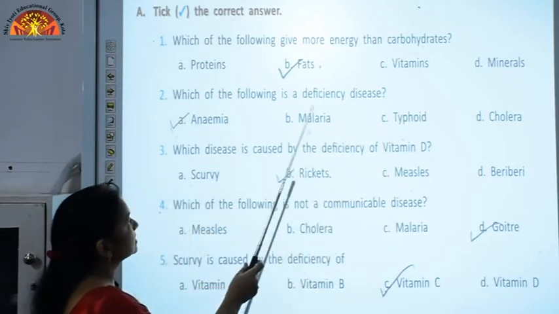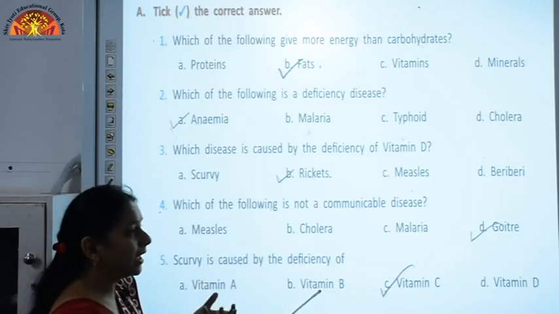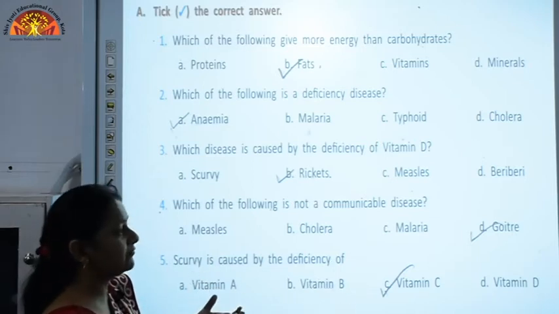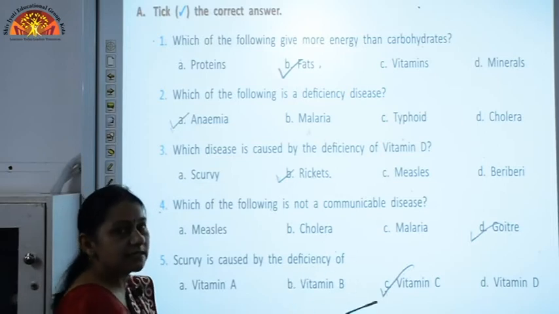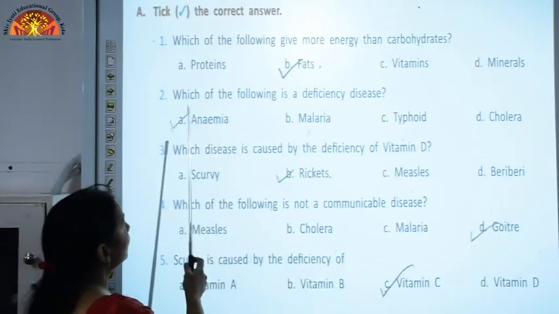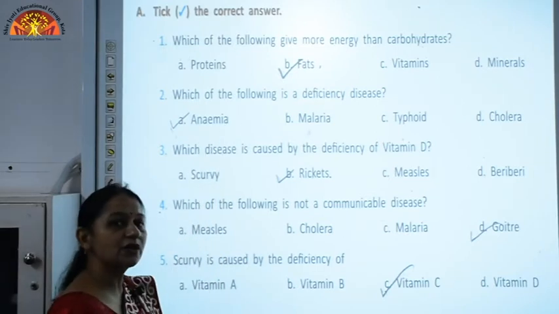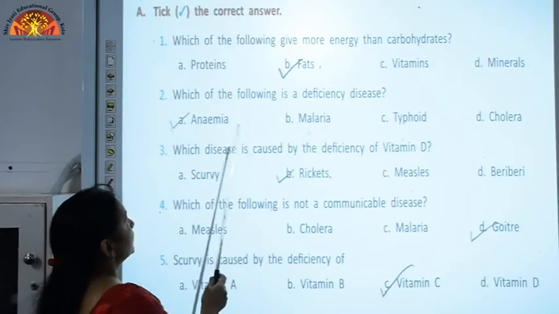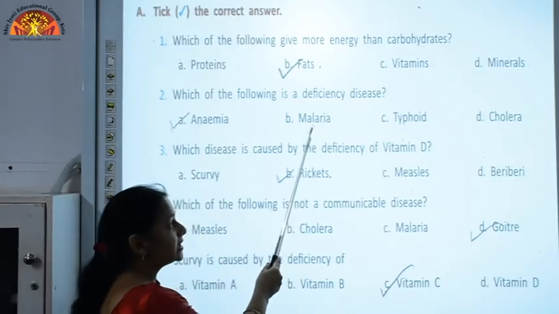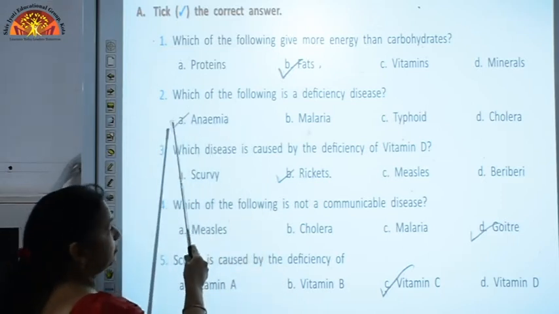Which of the following is a deficiency disease? Just now we have discussed the deficiency diseases, and that is communicable and non-communicable diseases. Deficiency diseases are non-communicable diseases, and one of them is anemia. Anemia is caused due to deficiency of iron. Malaria is caused due to insects. So, the correct answer here is anemia.